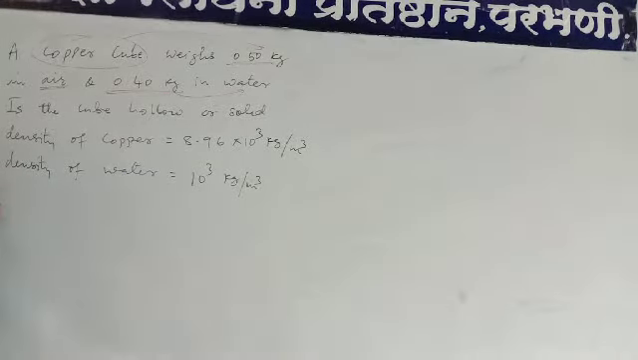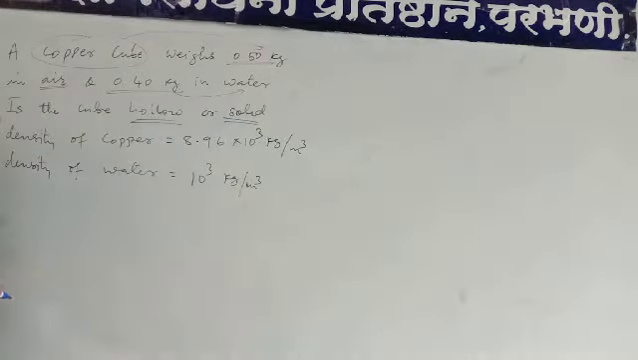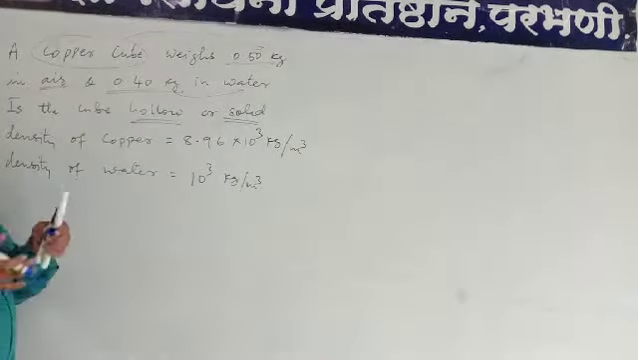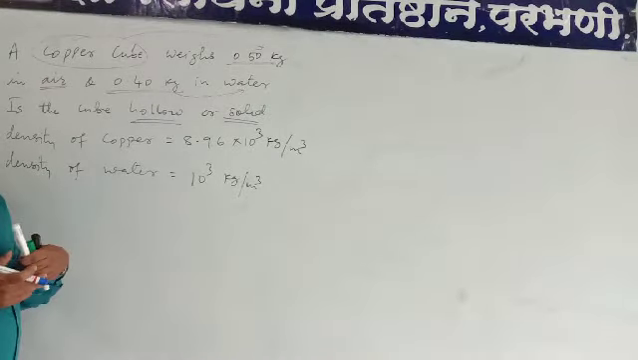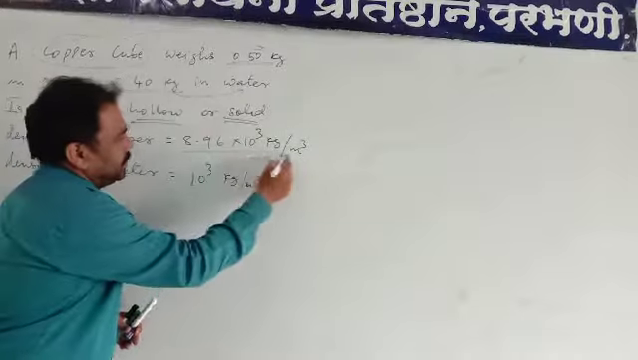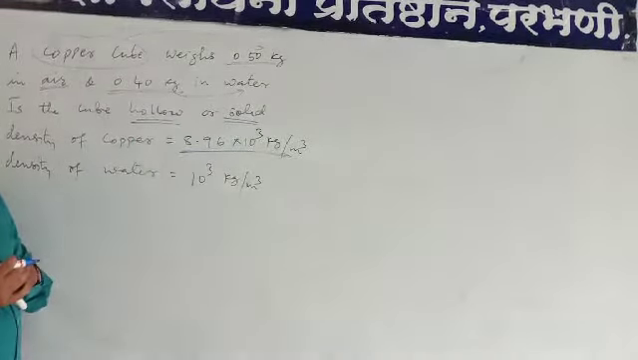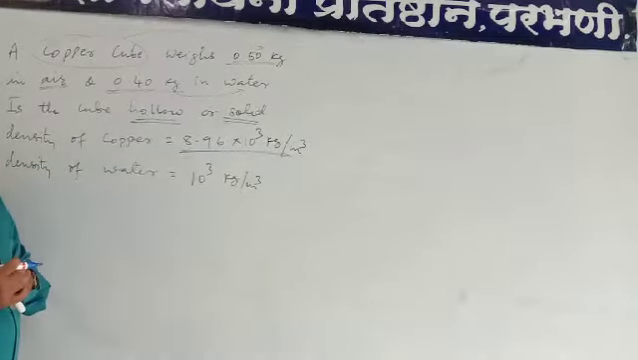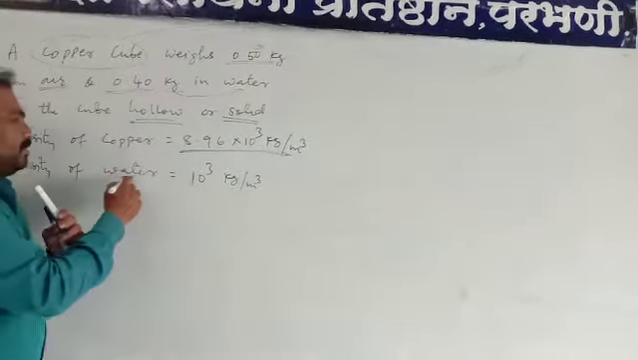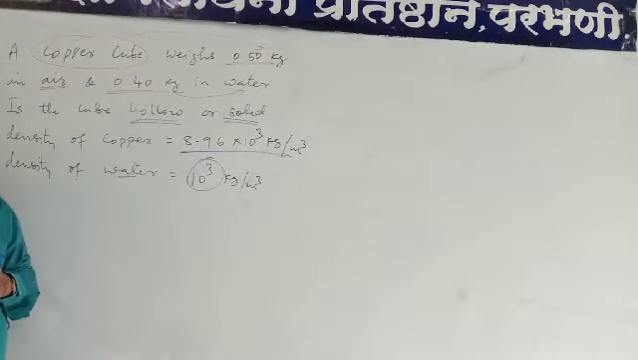So, is the cube hollow? You have to determine whether the cube is hollow or solid. But when can we conclude it is hollow or solid? Here, the density of copper is given: 8.96 × 10^3 kg/m³. And the density of water is also given: 10^3 kg/m³.